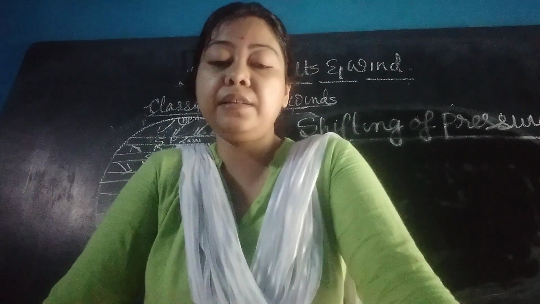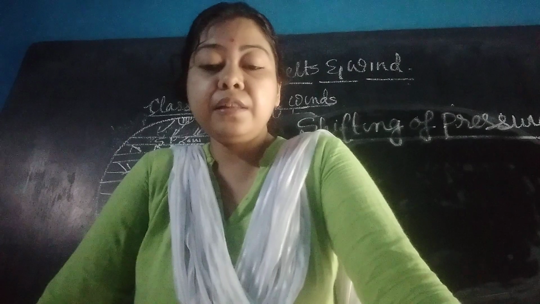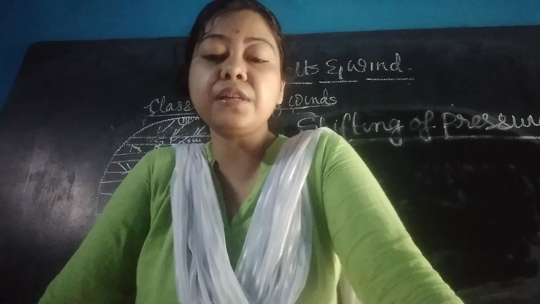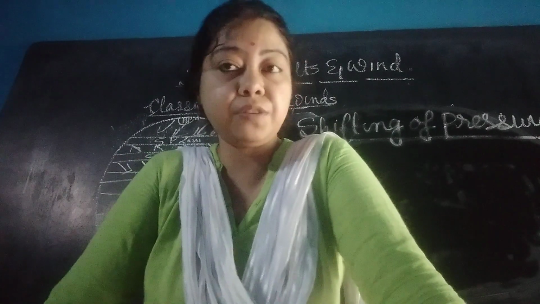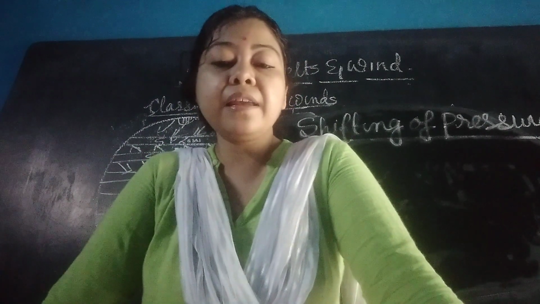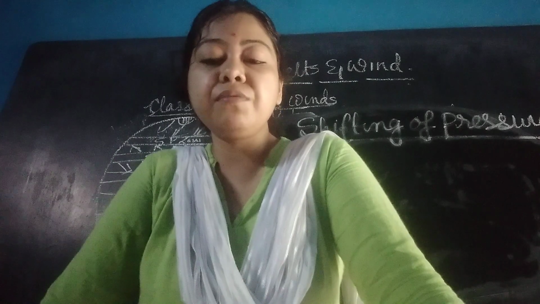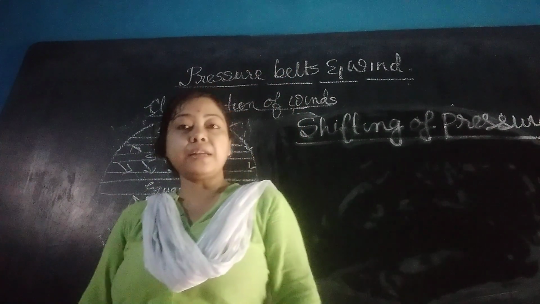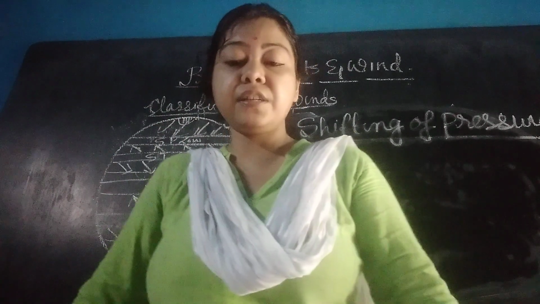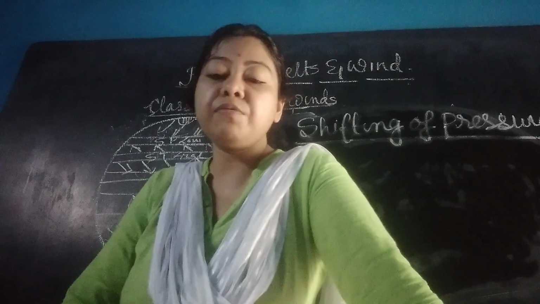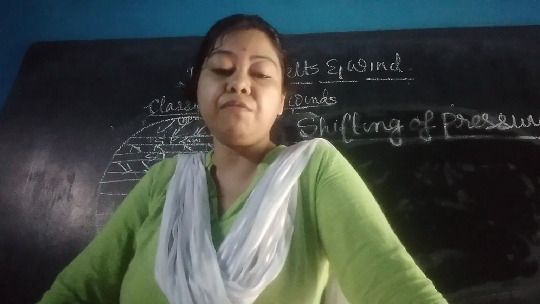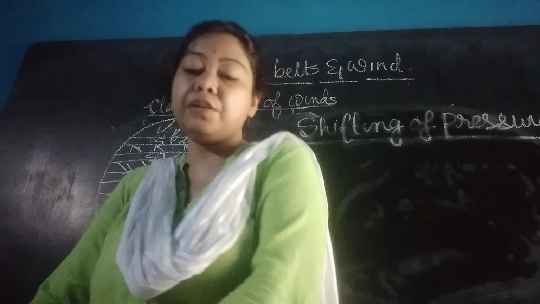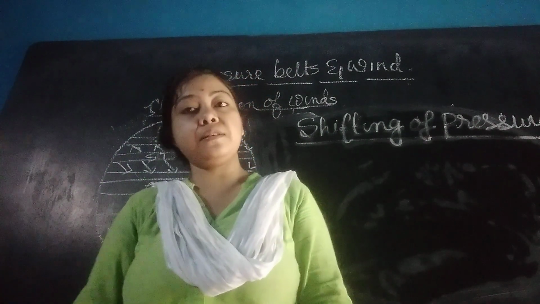Please underline this. The area within 25 to 40 degree latitudes is mostly affected by this shifting of the pressure belt. These areas are affected by trade wind during summer and westerlies in winter. So these latitudes are affected by the movement of trade wind during summer and westerlies in winter. This part, polar wind and shifting of pressure belt, I have discussed in this video.